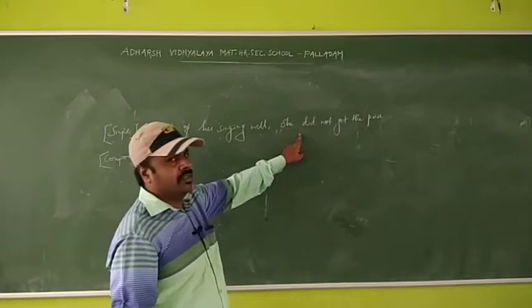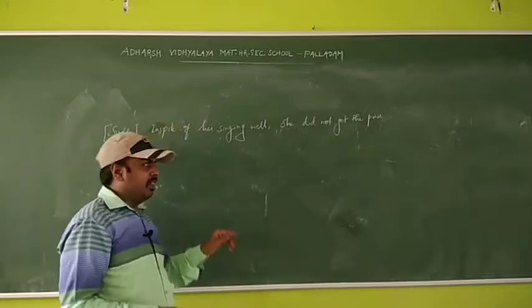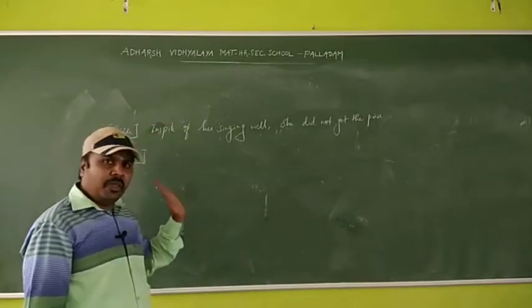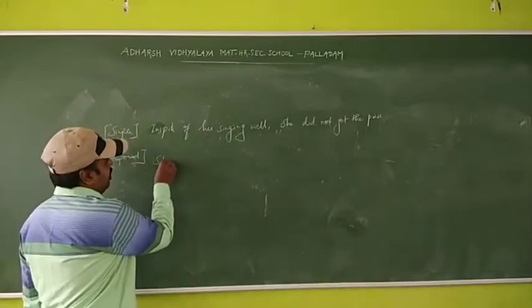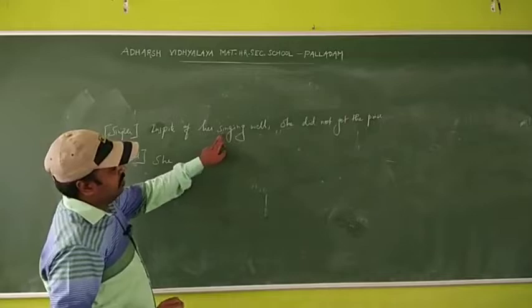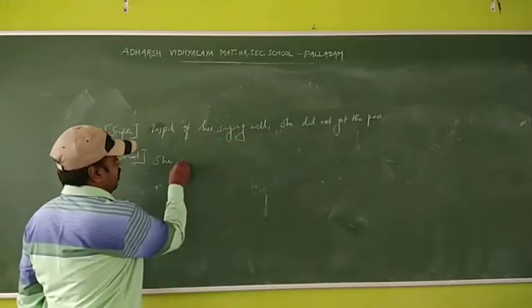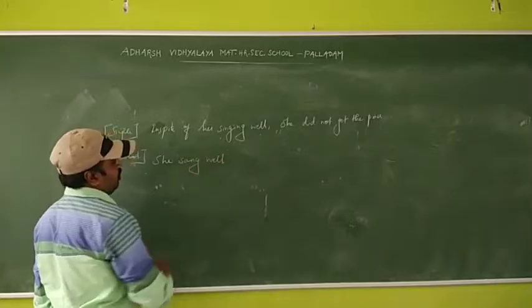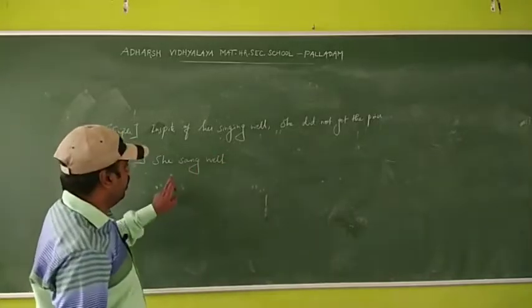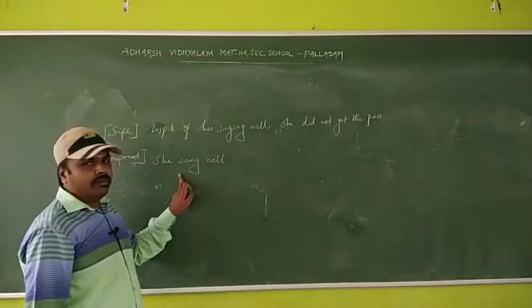It is past tense. So when you change into a compound sentence, the first main clause is also past tense. So how do you change into past tense? That is she. So here singing well, so she sang well.